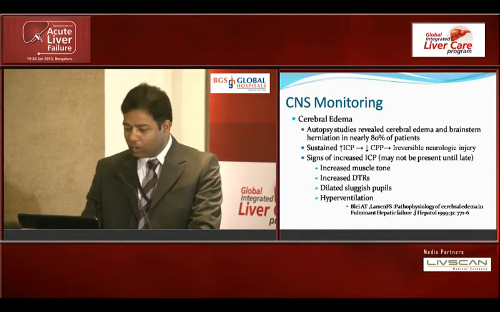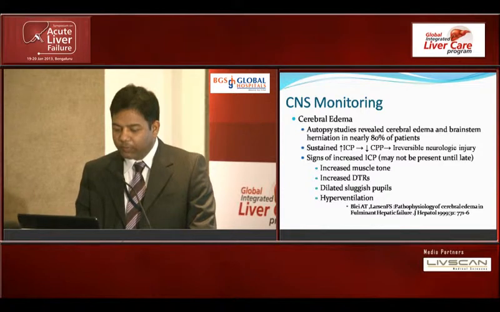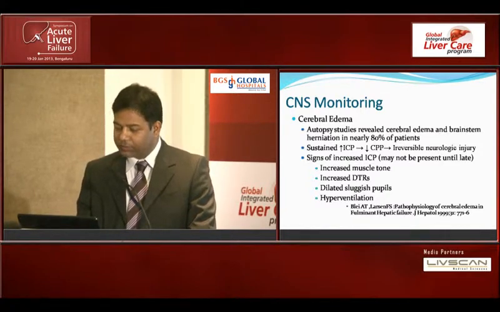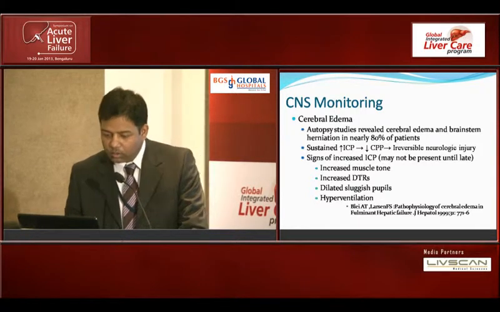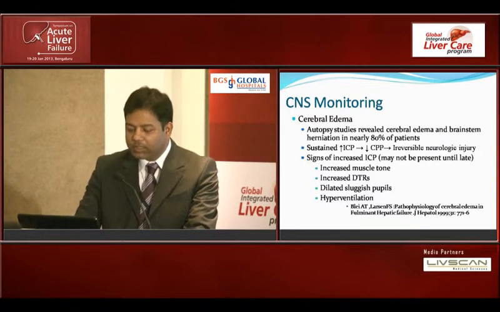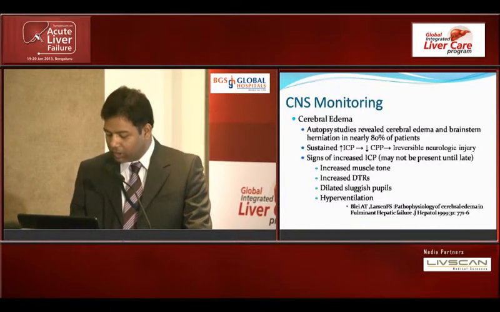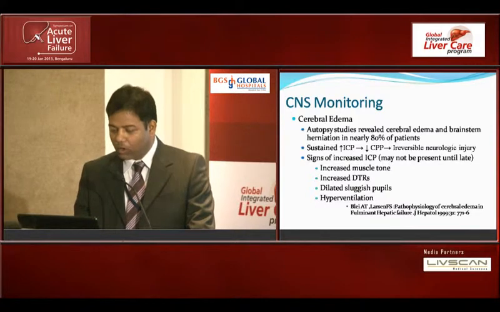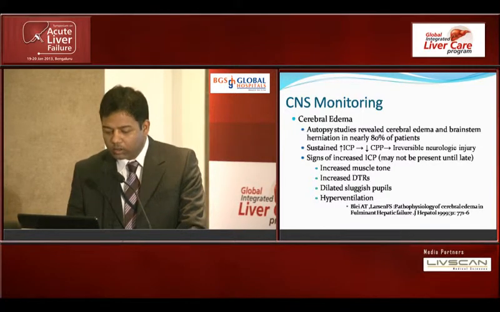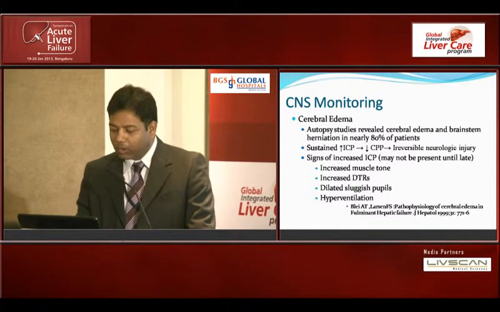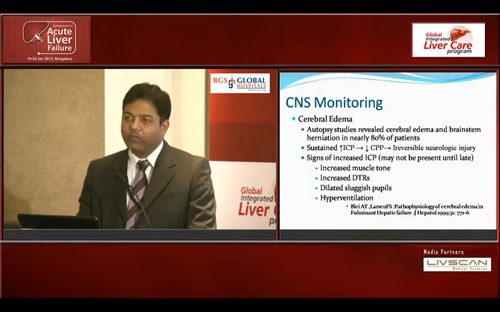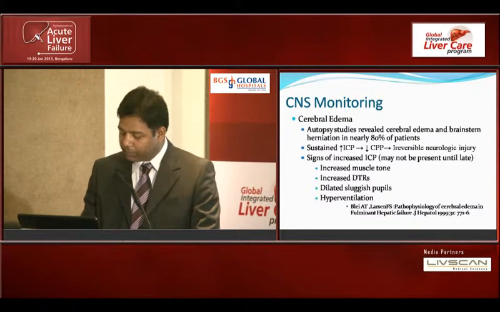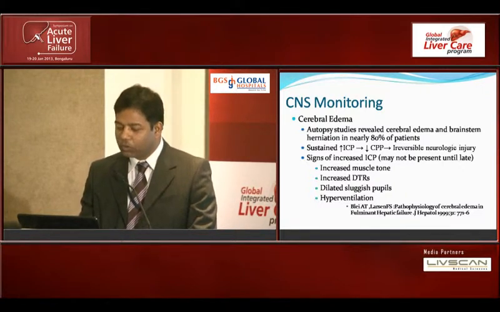Now, one of the most dreaded complications in ALF patients is development of cerebral edema, and earlier studies have shown that it has contributed majorly to the mortality. The cerebral edema leads to an increase in ICP, which decreases cerebral perfusion pressure and leads to irreversible neurological injuries, which may cause the patient's death, or if patients recover, they may have neurological deficits. The clinical signs may not be present until late, or various other factors can bring out a similar presentation, so they cannot be relied upon.